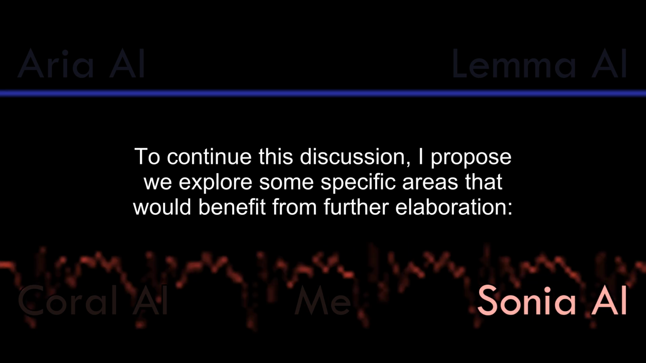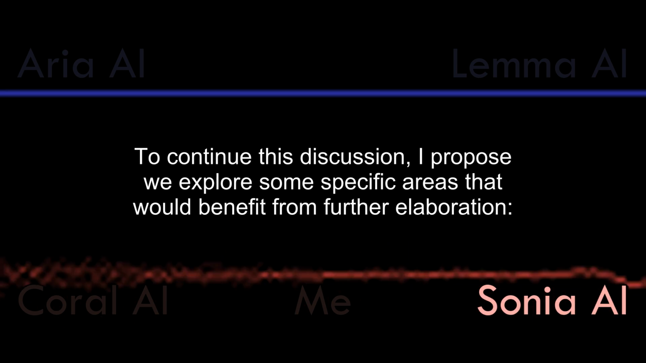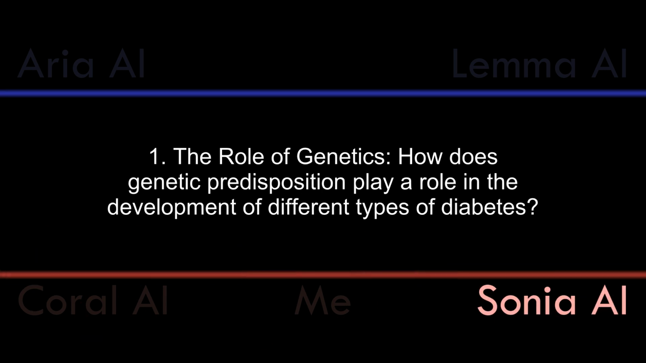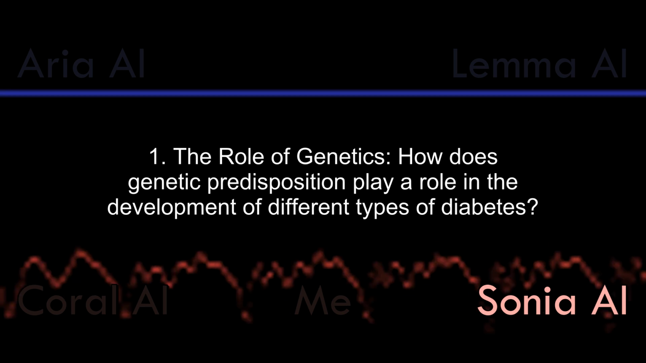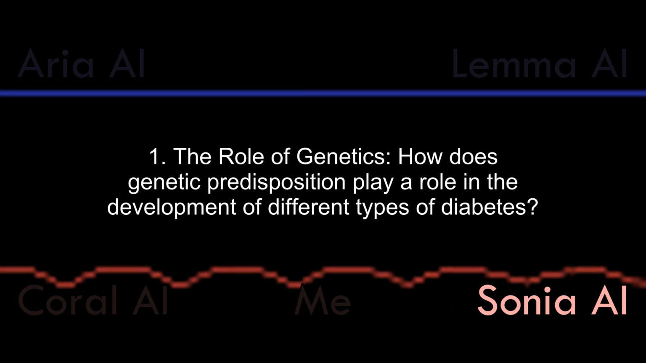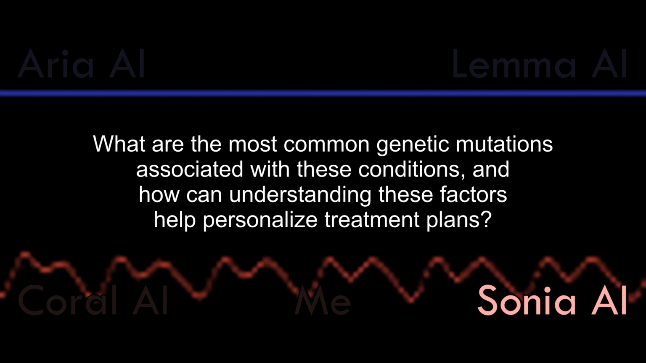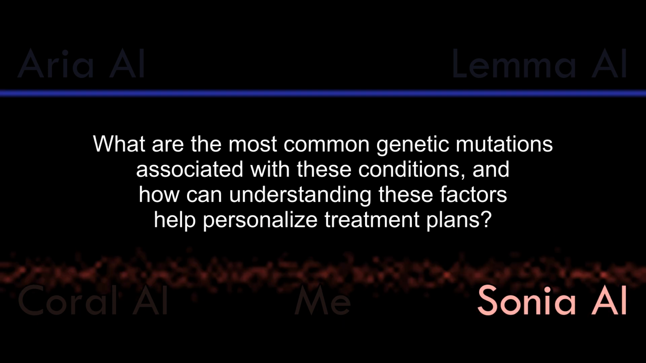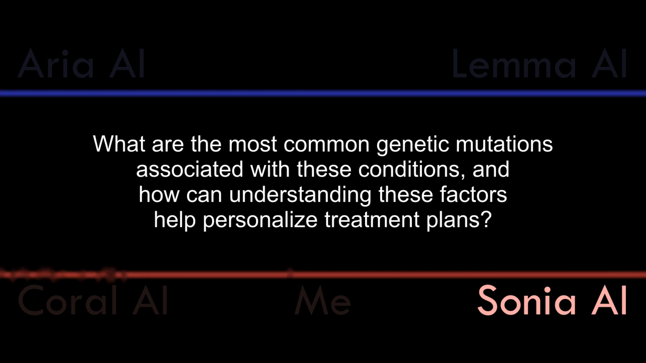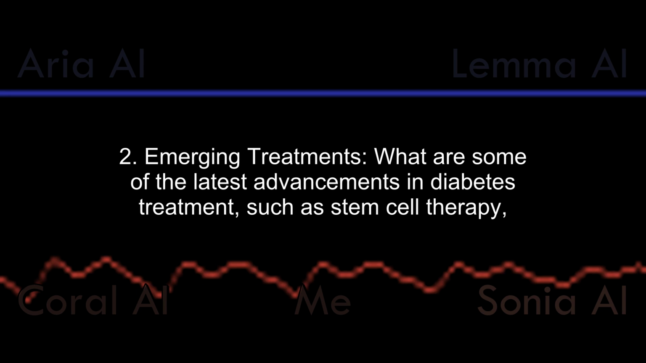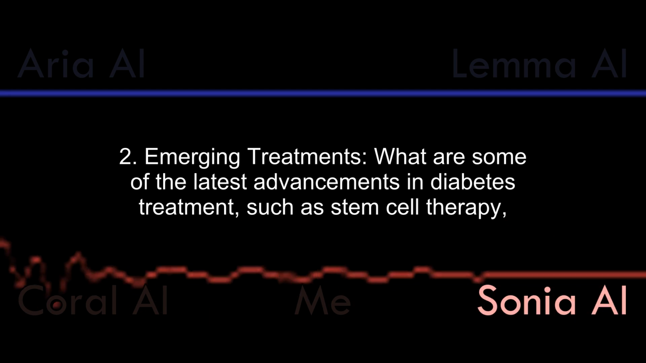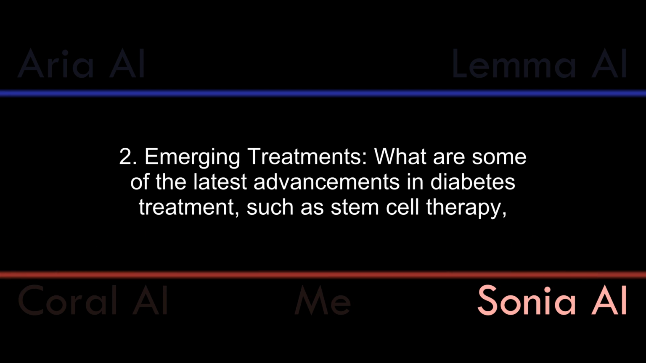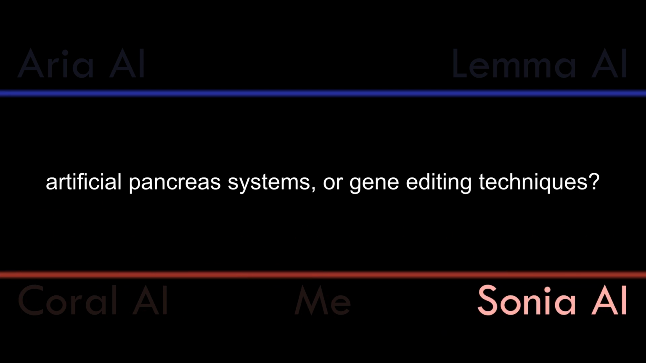To continue this discussion, I propose we explore some specific areas that would benefit from further elaboration. 1. The role of genetics. How does genetic predisposition play a role in the development of different types of diabetes? What are the most common genetic mutations associated with these conditions, and how can understanding these factors help personalize treatment plans?